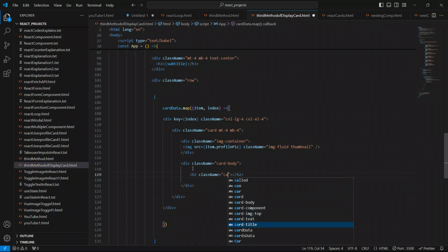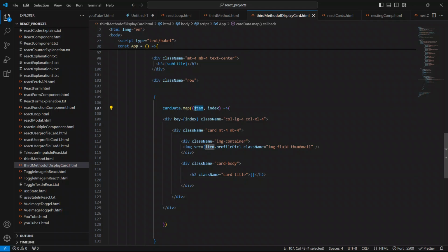Yep, yeah, card title, and I'll just say here open and closing braces, because we all know that to show the output of the variable, the expression, or the method, we have to use open and closing braces in React.js. Okay, so this is it.